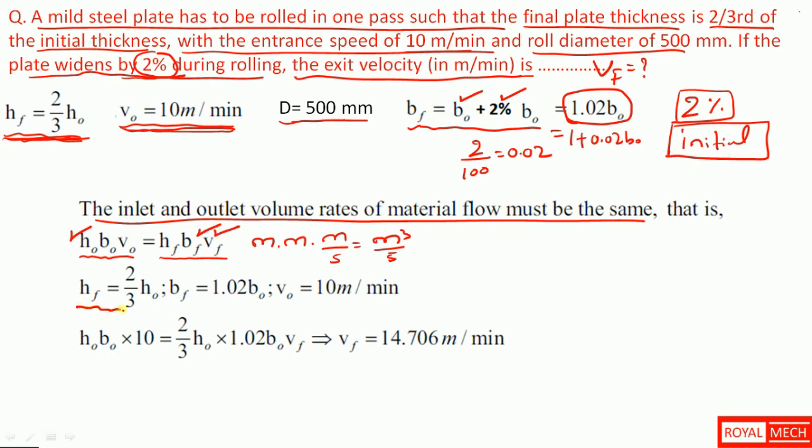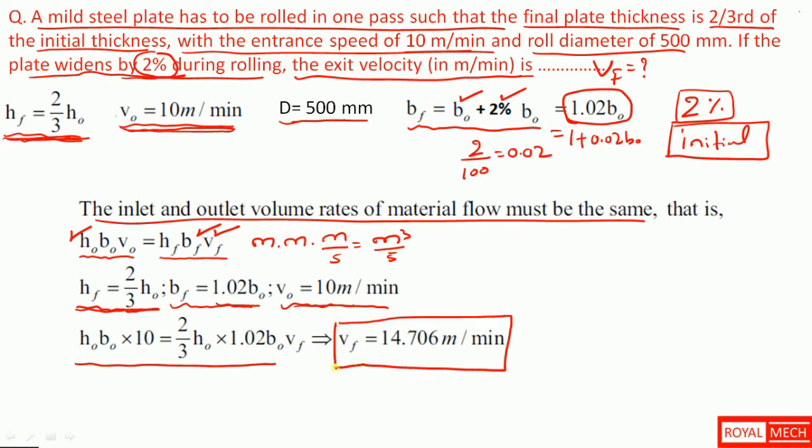Already we have been given Hf equal to two-thirds of H naught and Bf equal to 1.02 B naught, and the velocity at inlet is also given. So once we put these values, we get the Vf as 14.706 meter per minute. So 14.706 is the correct answer.